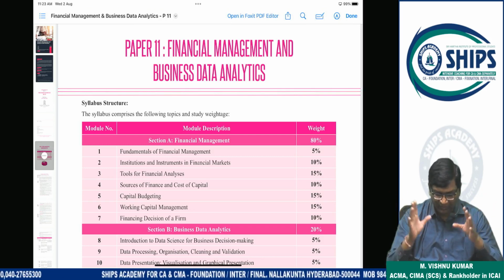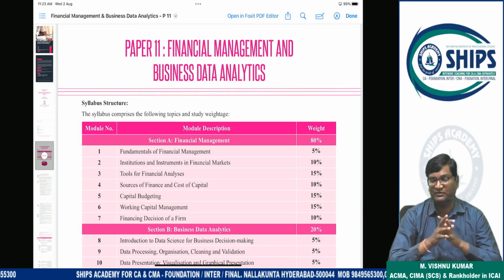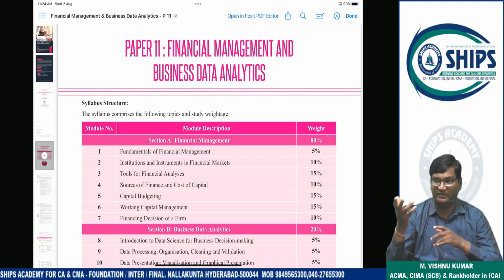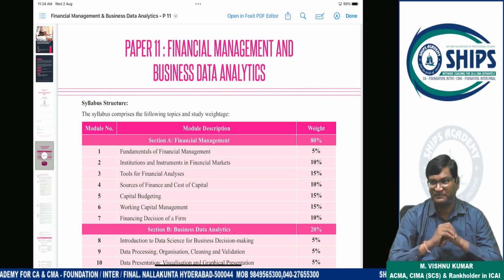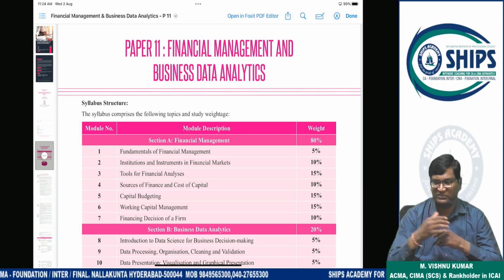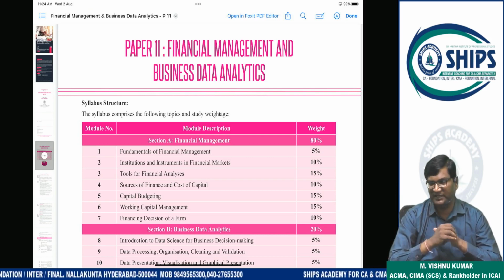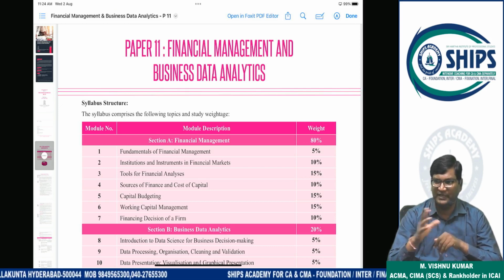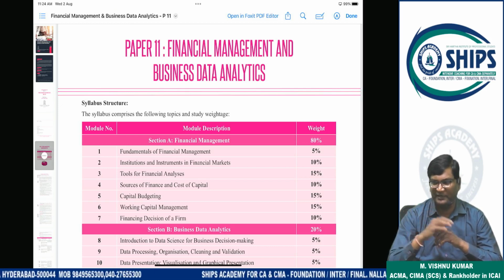Okay. Now I am starting the discussion about subjects. What are the subjects? What is the content? Which chapter can be tested for how many marks? All this we are discussing step by step. So in our classes, first we will start financial management and business data analytics. Thereafter, we will start the management accounting paper or corporate accounting paper.